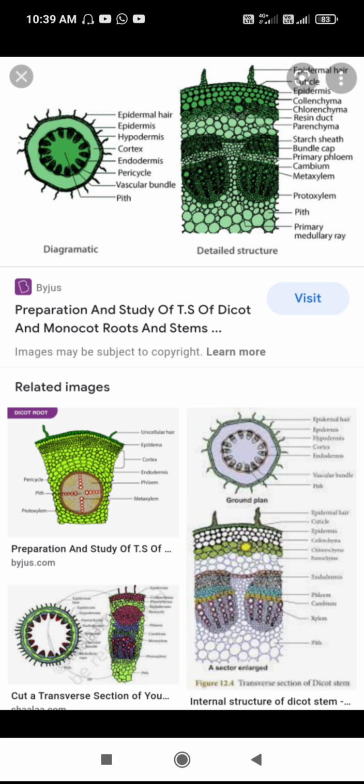Next, below the epidermis, cambium forms and undergoes division to develop cork cells outside and secondary cortex inside. Due to the formation of cork cells, pressure builds up and the epidermis ruptures and disintegrates. In place of the epidermis, cork cells form.